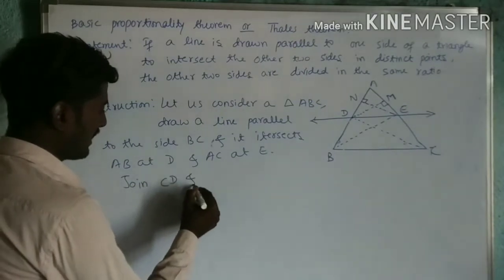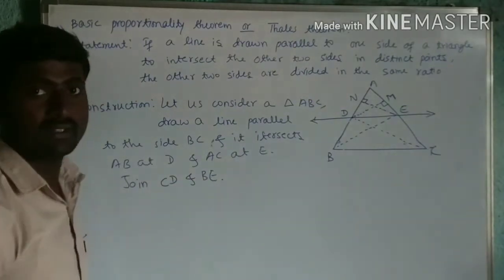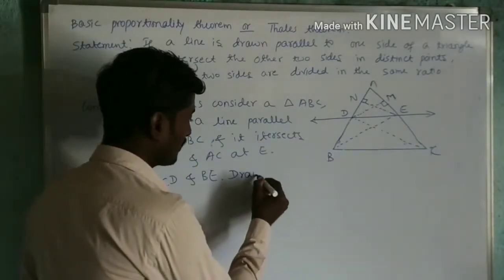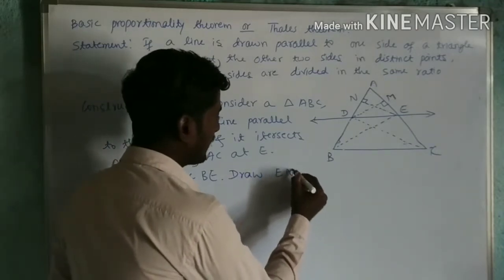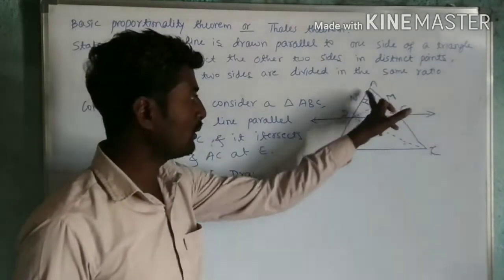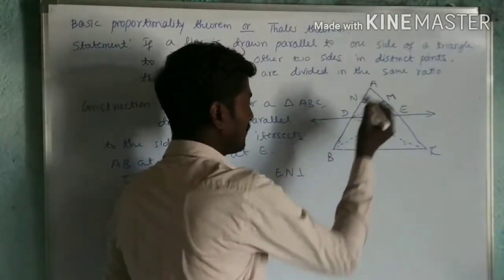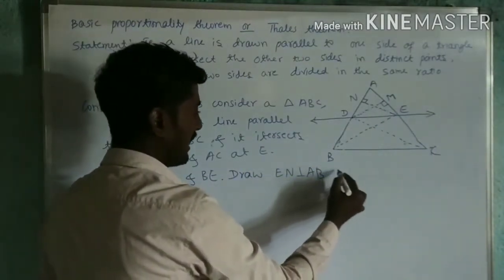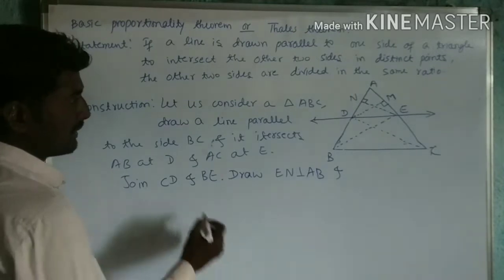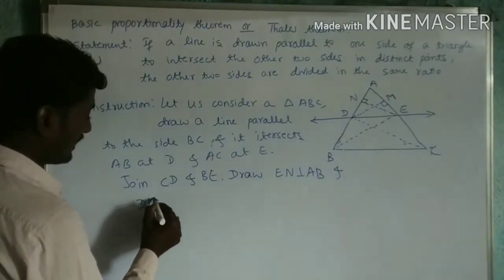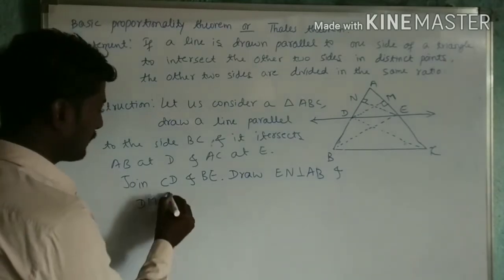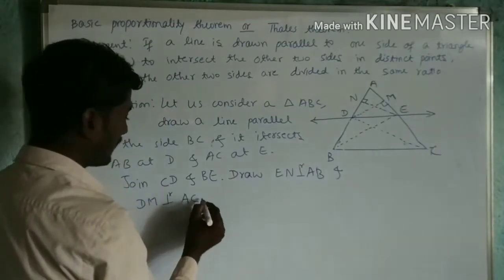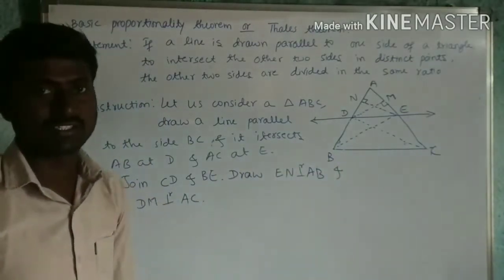Next, draw EN perpendicular to AB or AD, and DM perpendicular to AC. This is all about construction.